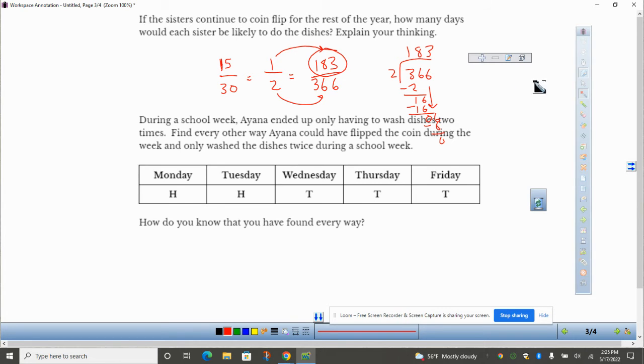So 183 times. It says explain your thinking, and the reason why is because each sister would wash dishes about half the time.